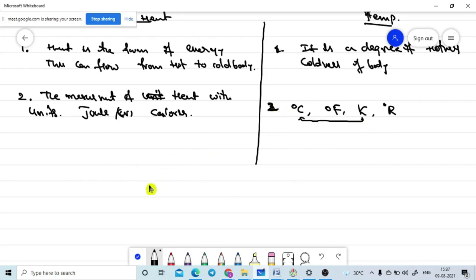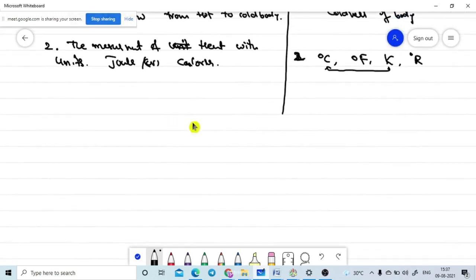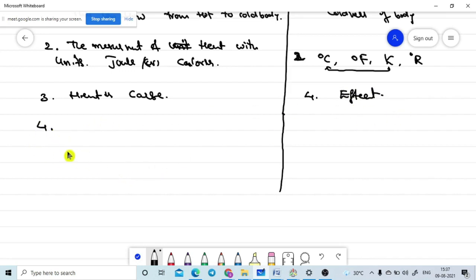Now if you go to the third point, which one is the cause, which one is the effect? Here heat is the cause. Temperature is the effect. Temperature is the effect of the heat on the body. The temperature will rise. It is the effect.